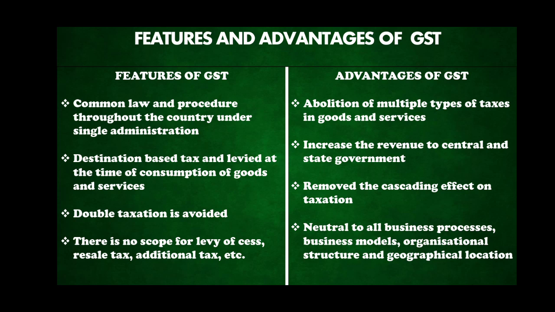Increases the revenue to central as well as state government. I told you this particular tax is directly taken by the government. It is not given to the seller. So it is one kind of profit that the government is earning. Then you have removed the cascading effect of taxation. What do we mean by cascading? The double taxation is completely removed under GST.